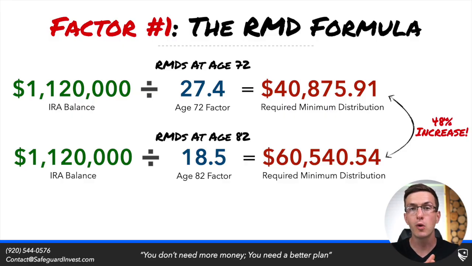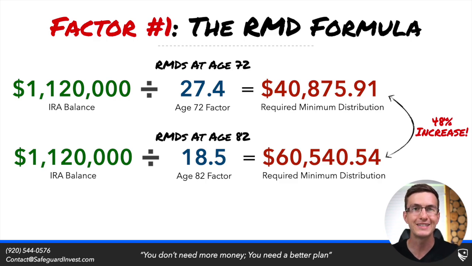Now, as I mentioned in the introduction, there are two factors that cause this RMD creep. The first one is baked into the RMD formula. So you determine your required minimum distribution each year by taking your IRA balance at the end of the previous year and dividing that by an age factor. Now what you'll see is this age factor decreases through time. Now this is the divisor within this equation. So this decreasing through time means you will ultimately have a larger required minimum distribution.